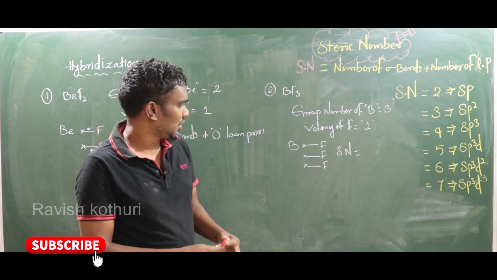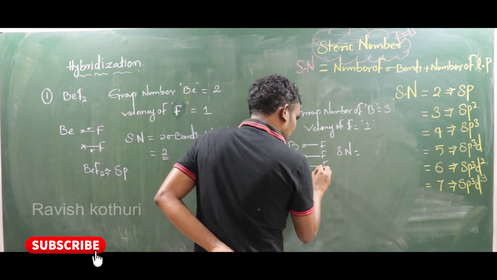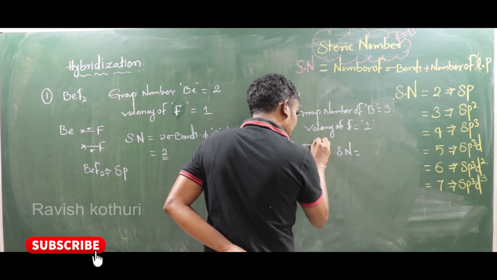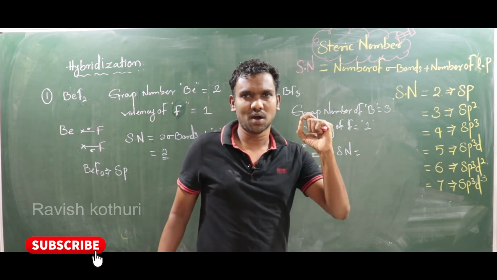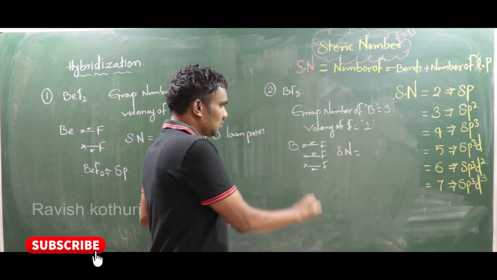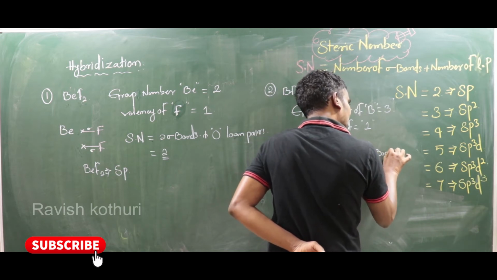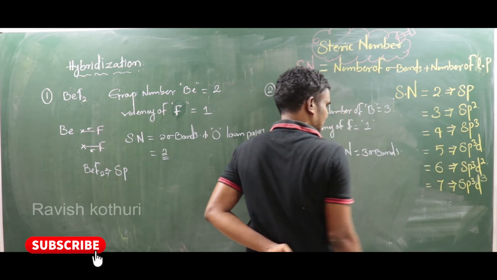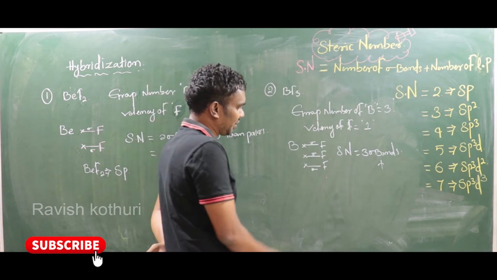See here the steric number is the number of sigma bonds plus the number of lone pairs. How many sigma bonds are there? 1 sigma, second sigma, third sigma. Observe carefully, all single bonds are sigma bonds, so 3 sigma bonds are there, plus any lone pairs?